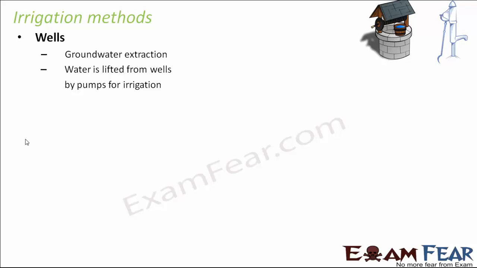So wells, from where do they get water? They utilize the groundwater. So what are wells? They are nothing but a depression on the land which is dug deep inside. It is dug so deep inside that it reaches the level of groundwater. So it extracts the groundwater, and water is lifted from the wells by pumps for irrigation. So we actually bring the groundwater, and then that water is applied to the fields.